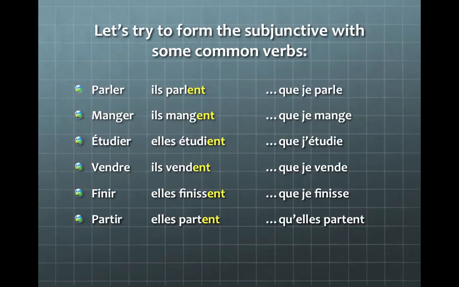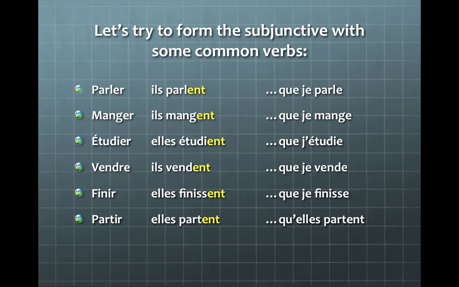Now let's try to form the subjunctive with some common verbs. Let's look at parler. Well, how do we do it? We're going to do it in the je form. We take the third person plural, ils parlent, we chop off the ENT, and we end up with il faut que je parle, or il est nécessaire que je parle, or tu es triste que je parle. Let's do it with manger. The third person plural, chop off the ENT, add the subjunctive endings, and look what we get. Ooh, they all look pretty predictable, don't they?